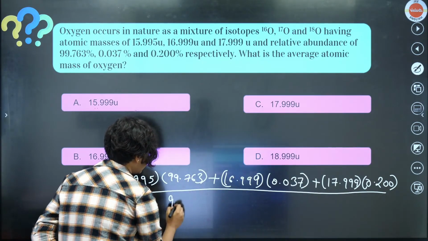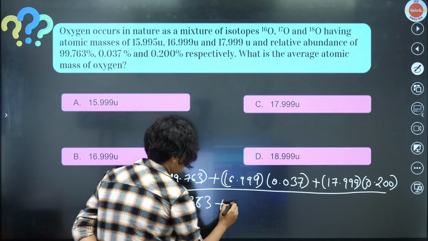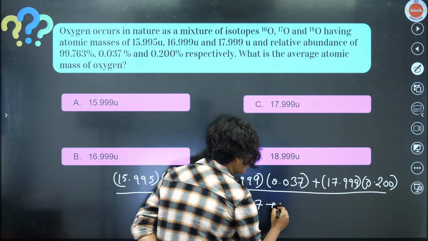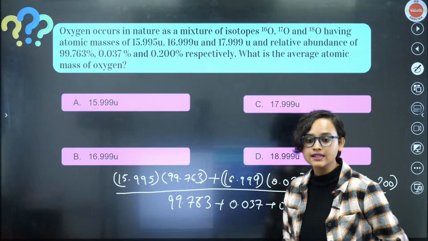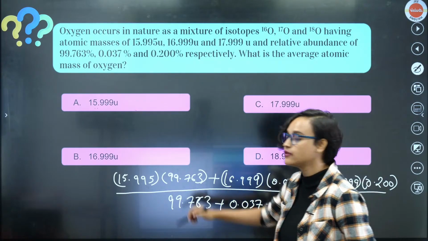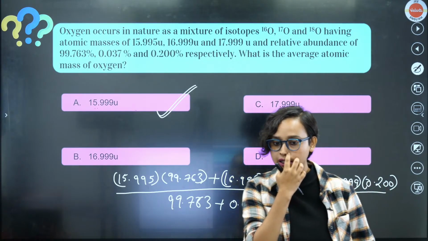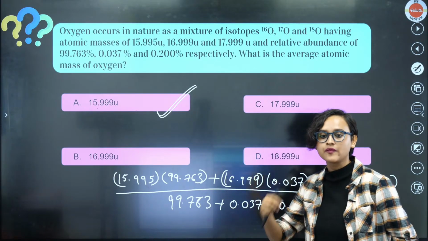Divided by 99.763 plus 0.037 plus 0.200. When you do this, the answer will be option number A. You get it? The answer will be option A. Understood?